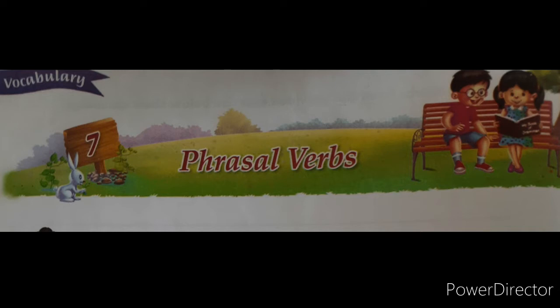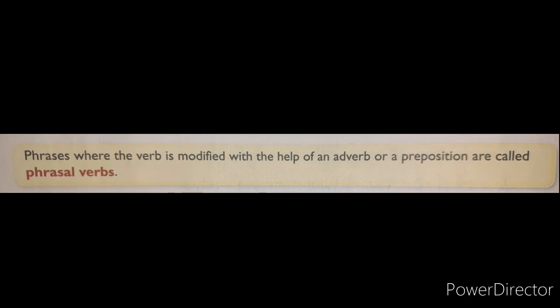Students, today's vocabulary topic is phrasal verbs. What do phrasal verbs mean? Phrases where the verb is modified with the help of an adverb or a preposition are called phrasal verbs. Phrases means what? A group of words. In that group of words, a verb is there, and the verb's meaning is changed with the help of an adverb or preposition. That is what is called a phrasal verb.